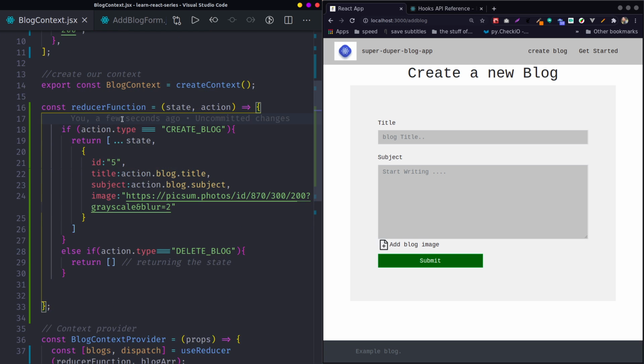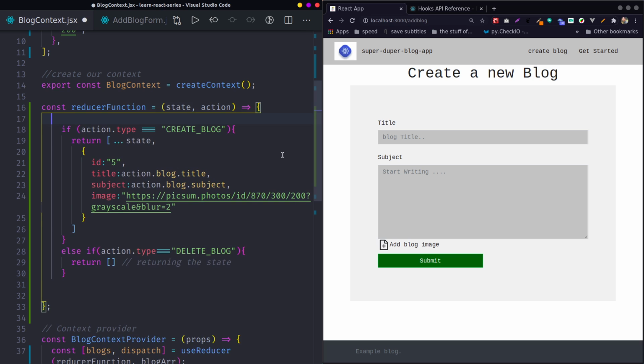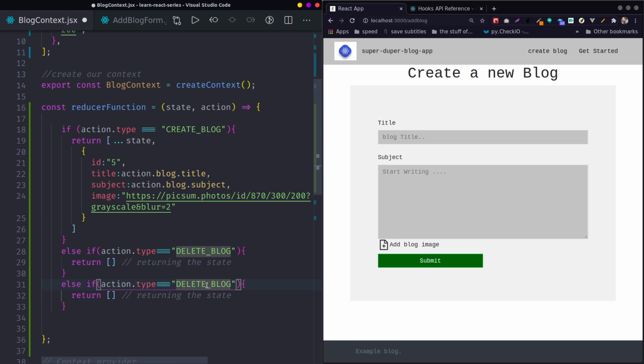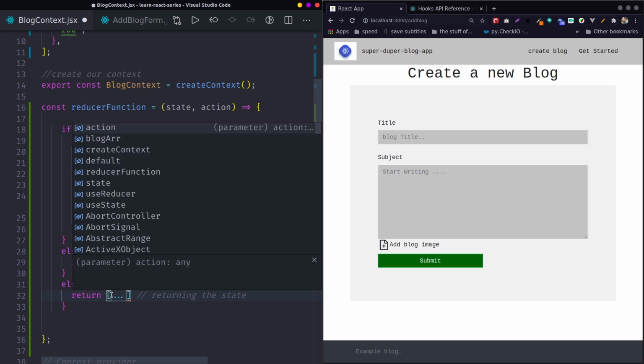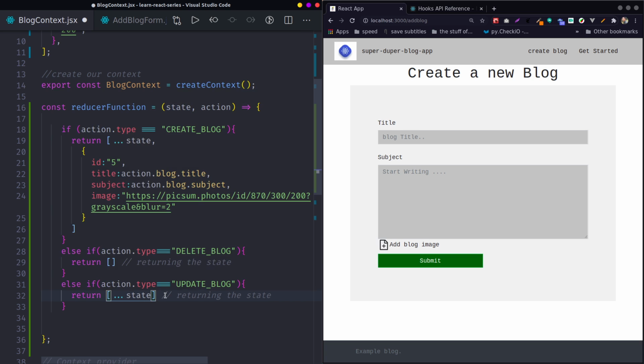I'm sure you can use a reducer function to make the application more data driven and easy for you to expand. For example, I have create blog and, let's say, a copy here, maybe update blog, which will simply return the whole state, then a comma and maybe something else here.